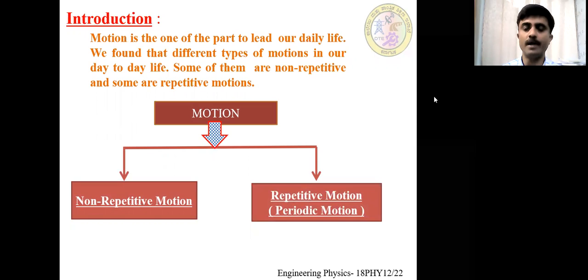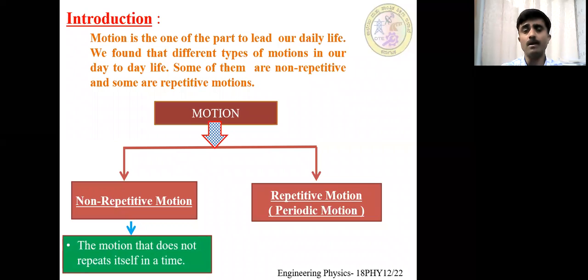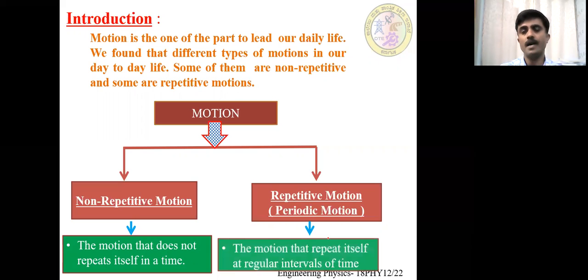Non-repetitive motion means the motion that does not repeat at a regular interval of time. If the motion does not repeat at a regular interval of time, that type of motion we call non-repetitive motion. Again, the motion that repeats at a regular interval of time, or at a definite period of time, we call repetitive motion, also called periodic motion.